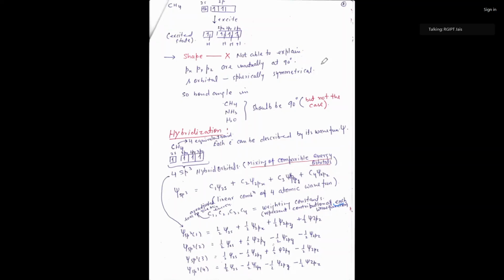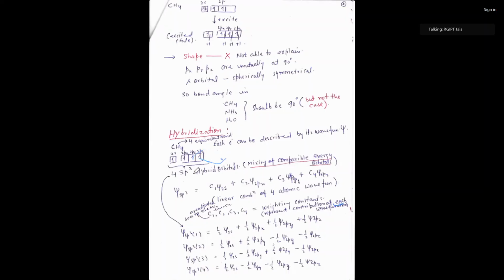Hybridization is the mixing of orbitals into the same wave function. Like in case of methane, the hybridization is taking place with 2s and all three, 3 meaning 2px, 2py, 2pz.